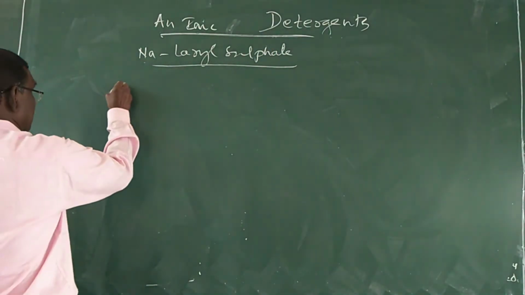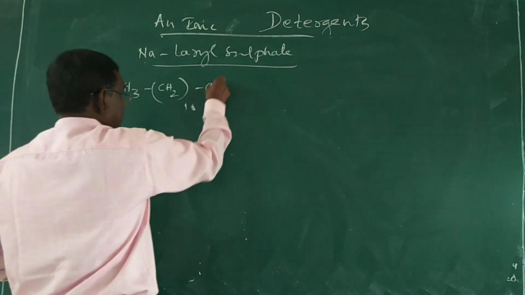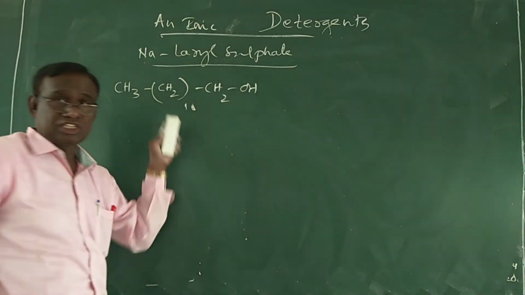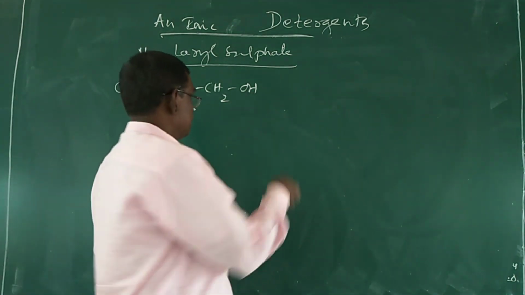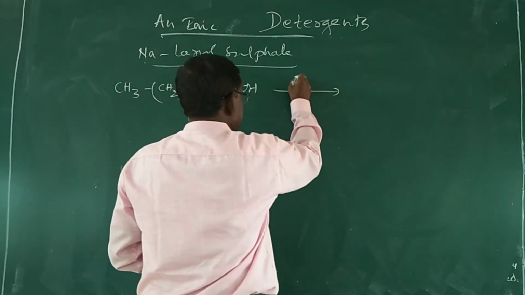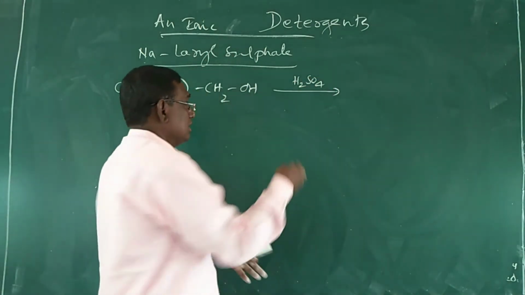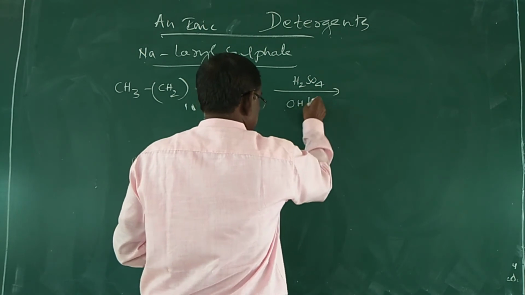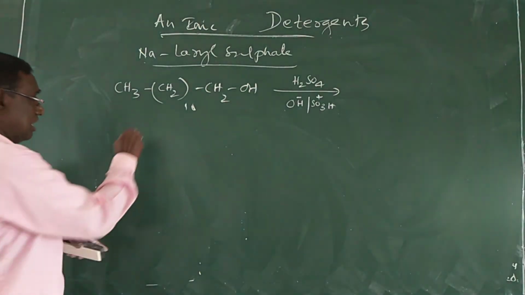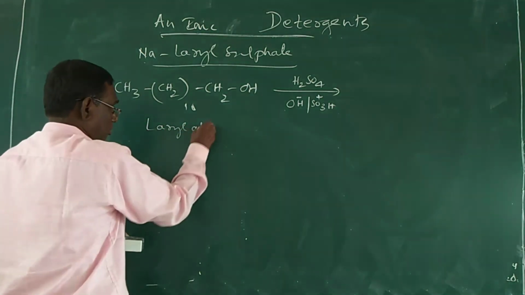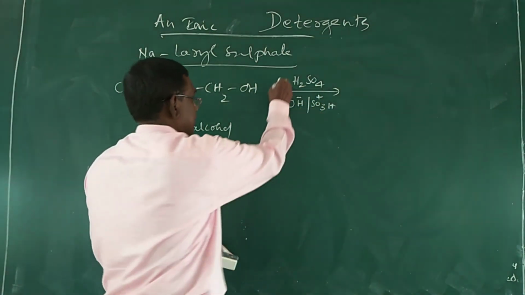What is the formula for lauryl alcohol? CH3 single bond CH2 ten times single bond CH2OH. So this is lauryl alcohol. This lauryl alcohol is treated with concentrated sulfuric acid. The formula for sulfuric acid is H2SO4, which can be resolved as OH minus and SO3H plus. Lauryl alcohol is heated with concentrated sulfuric acid.